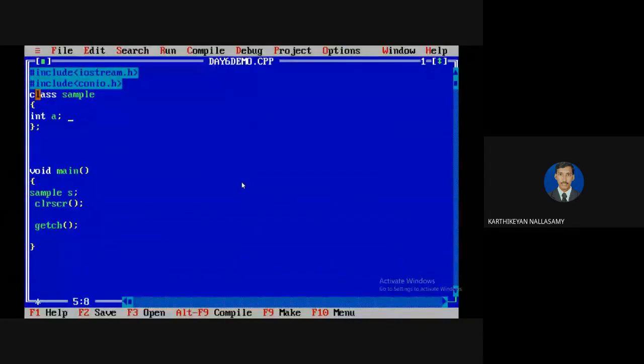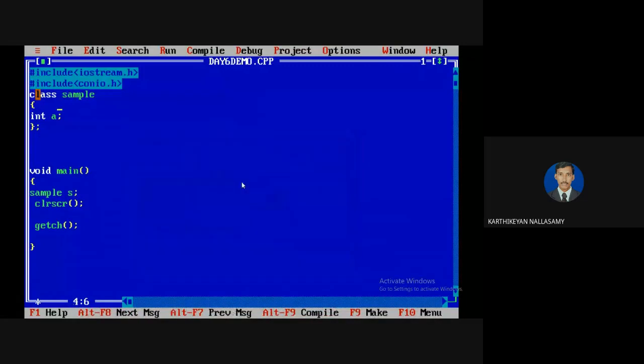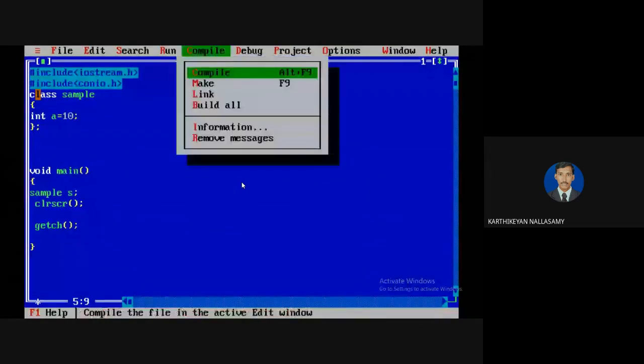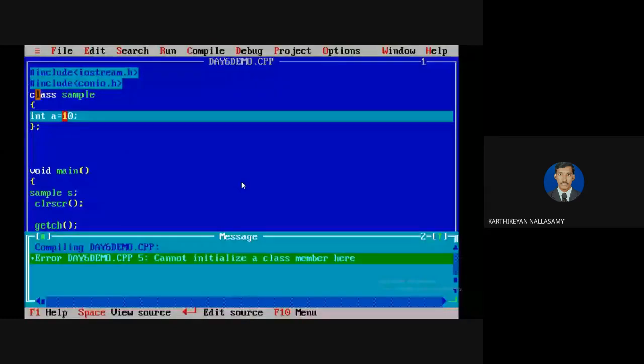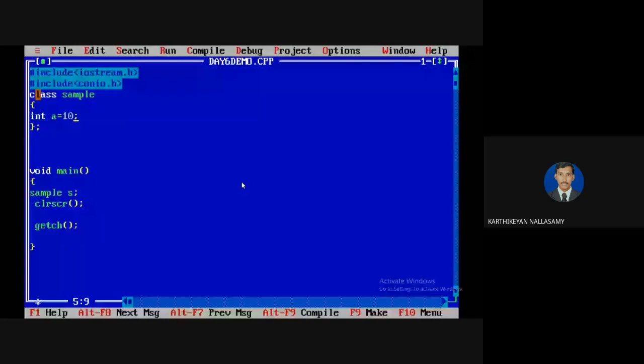My object name is s. I try to assign some value here, and we can compile. We know that in C++ there is no default value. I am trying to assign some value for the data member at the time of declaration. Actually, in C++, it won't allow you to initialize. See that it gives an error message, so it won't take a compile time initialization at the time of declaration.